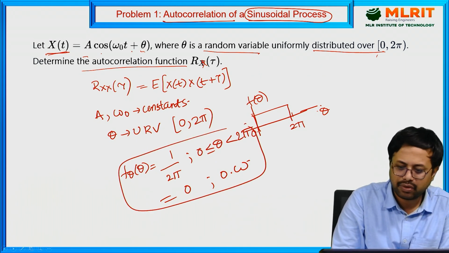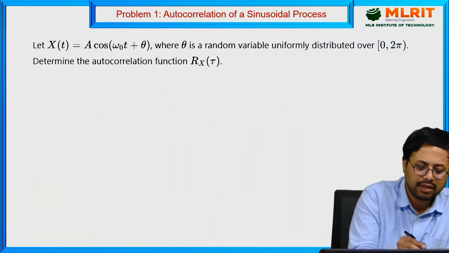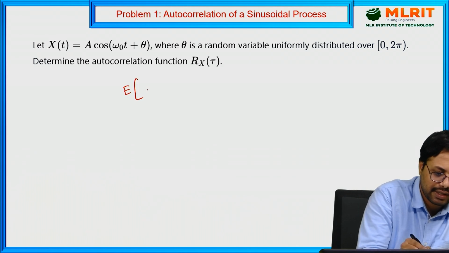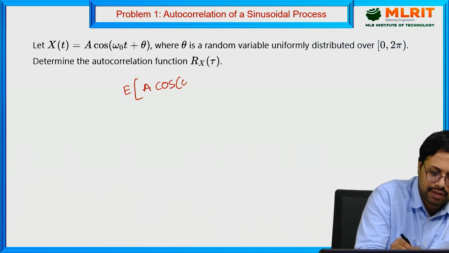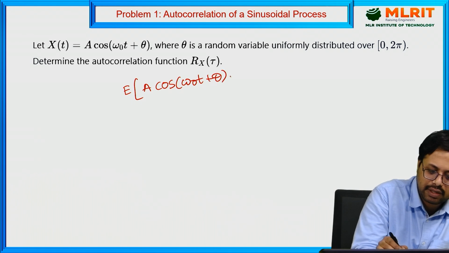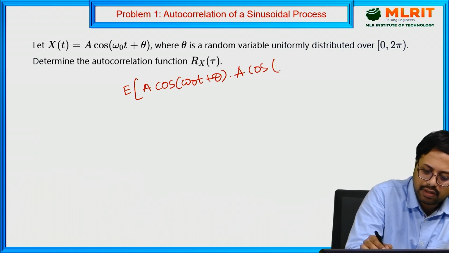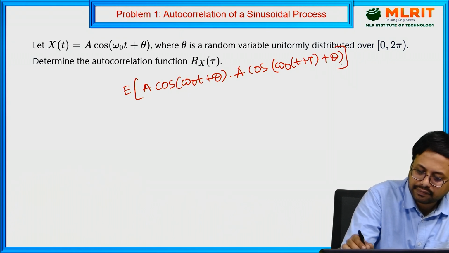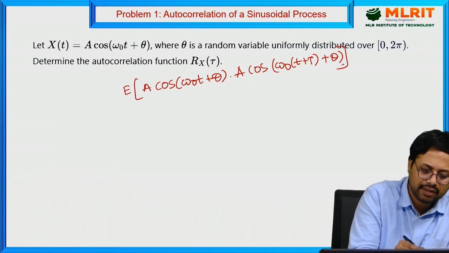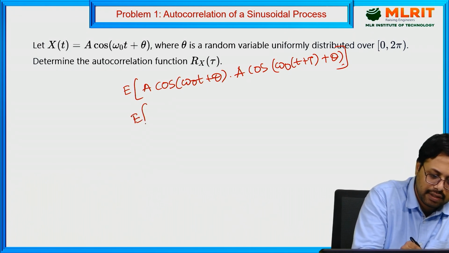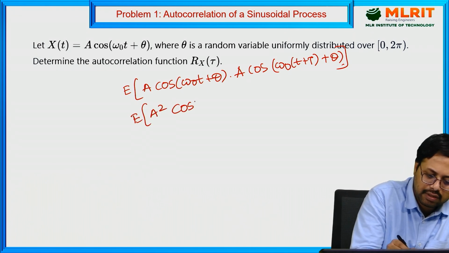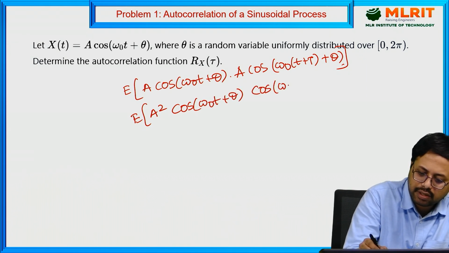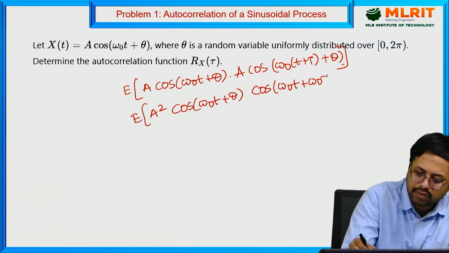Now we will discuss how to solve this one. We have to apply the expectation of x of t times x of t plus tau. The expectation is of A cos of omega naught t plus theta into A cos of omega naught, in place of t, t plus tau, plus theta. Now multiply here, then you get A square cos of omega naught t plus theta times cos of omega naught t plus omega naught tau plus theta.